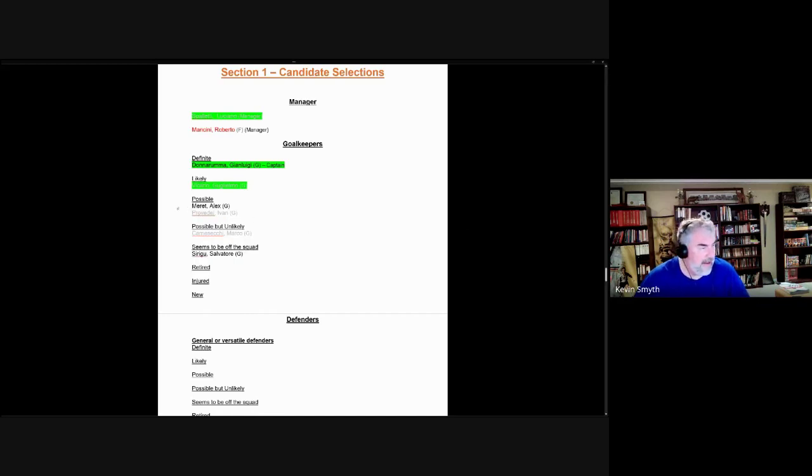The first was Alex Meret, and he was selected. However, the second, Ivan Provedel, was not selected. He made the preliminary squad, but not the final cut there. Okay, and we won't talk about possible but unlikely or players who seem to be off the squad unless they are actually selected and part of the narrative.